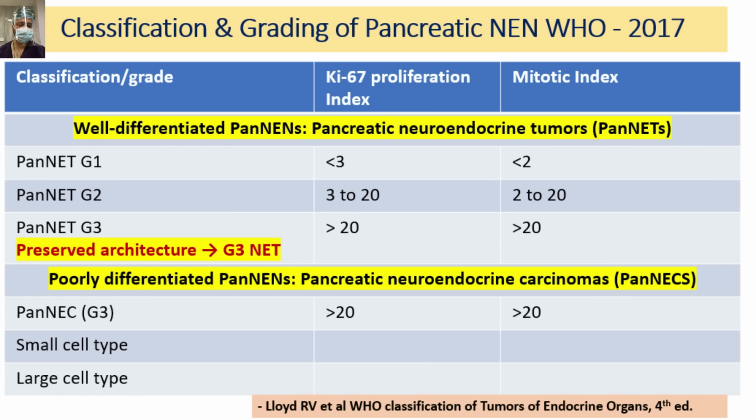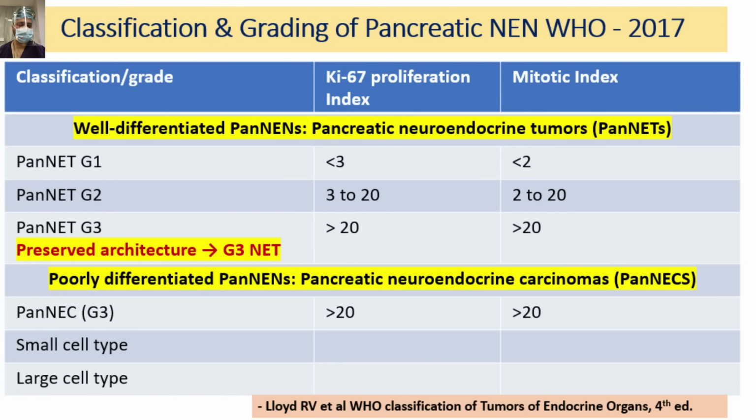So the next term is pancreatic neuroendocrine carcinoma, that will be grade 3. People always confuse between the pancreatic neuroendocrine carcinoma and pancreatic neuroendocrine tumor grade 3. So what is the difference? When the architecture is preserved, then we grade it according to the pancreatic neuroendocrine tumor grade 3. When the architecture is lost, when the pathologist will say there's no clear picture whether it's an adeno or it is a neuroendocrine, I cannot say, then it is usually a picture of the neuroendocrine carcinoma. So that will be grade 3.